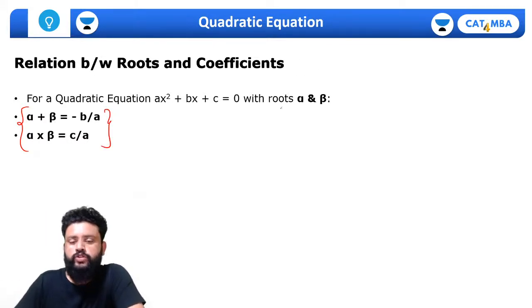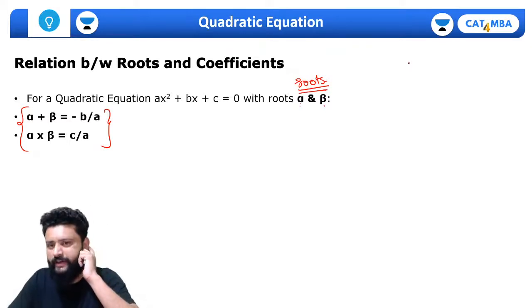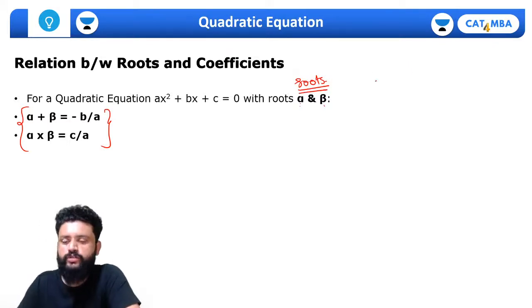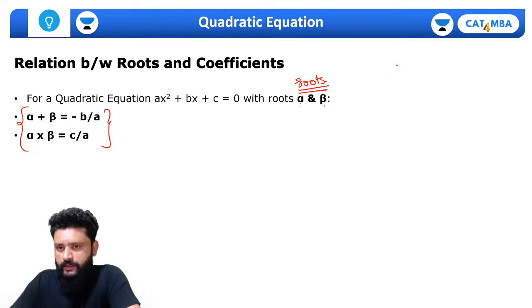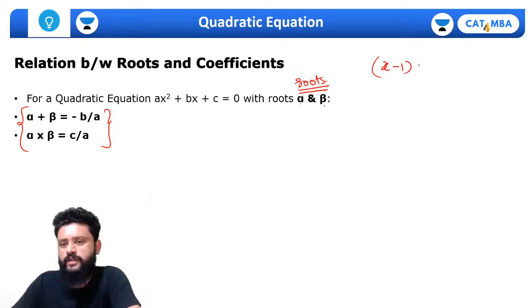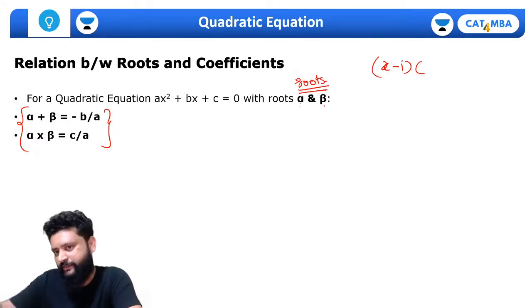Okay, so let's say alpha and beta are the roots of the quadratic equation. Now understand one thing, how we solve the quadratic equation, that is quite important when we use the factorization method. So let me quickly take you through one example. Let's take x minus 1. I'll form the quadratic equation by using these two factors. Okay, I'll just go in the reverse way.